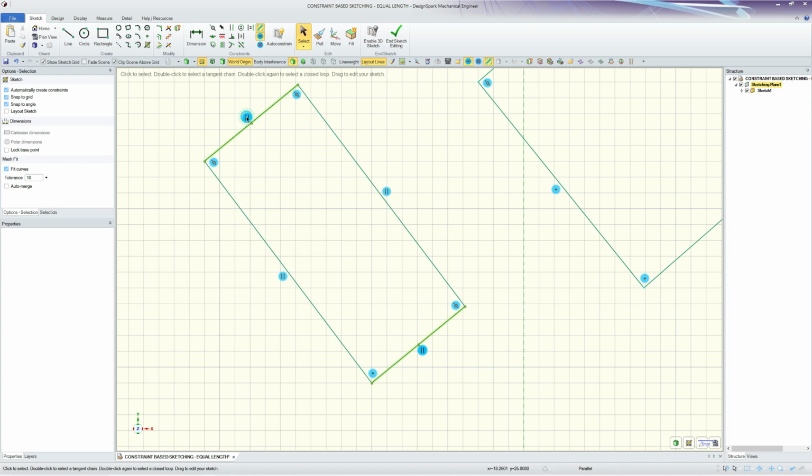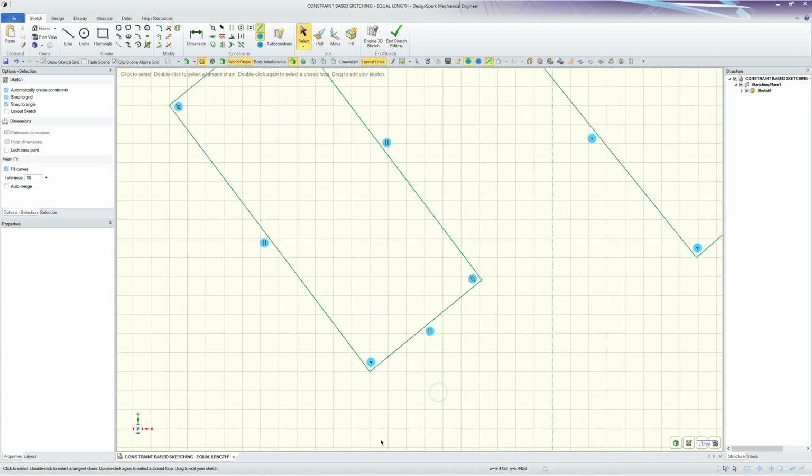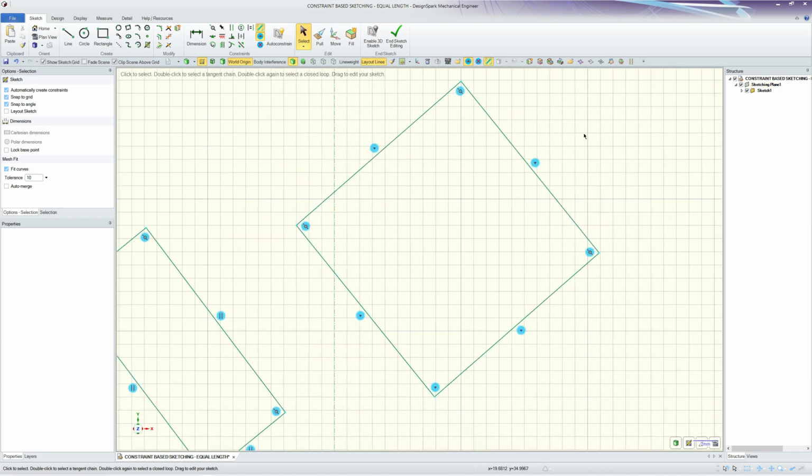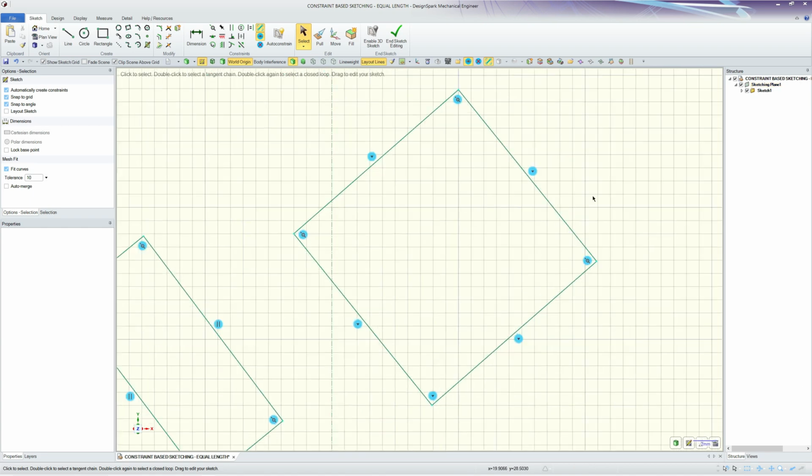We've got two pairs of parallel and one, two, three, four end constraints and a perpendicular constraint. And for the square, we have four sides equal length, and again one, two, three, four, and also a perpendicular constraint.